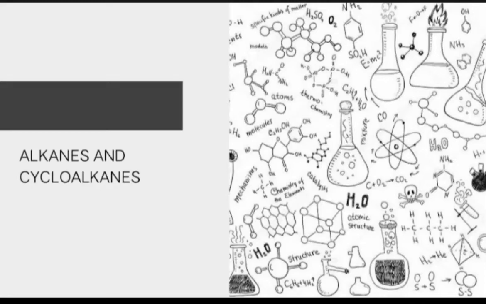So this video is about alkanes and cycloalkanes.